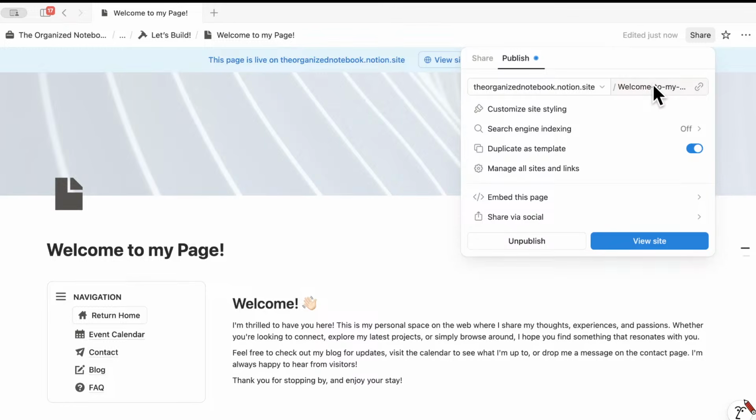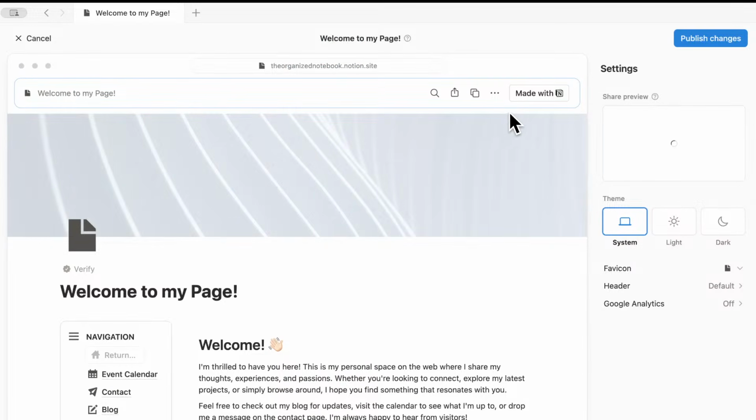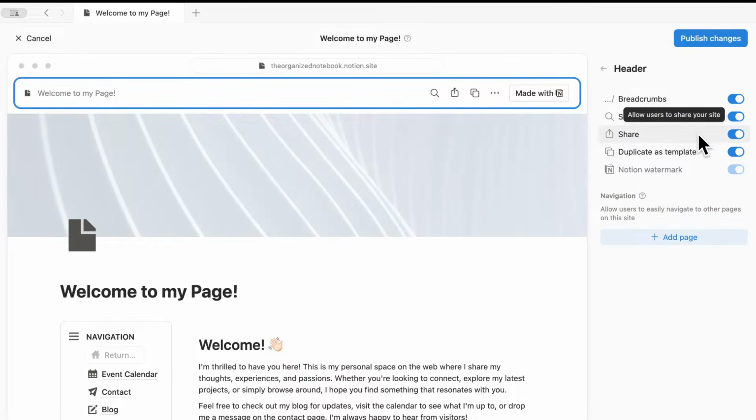And some of these features do require a paid Notion plan. So for example, the customized site styling, you do need to have a paid Notion plan in order to do all of these things. But you can upload an image to share as the preview of your Notion site. You can change the theme. So if you want it to always be dark mode, always show as light mode, or system settings, you can upload a favicon. You can choose the header style. So if you don't want the breadcrumbs on, the search on, the share, duplicate as template, I would definitely leave it off if this is a personal website. You don't want people to be duplicating your personal website.